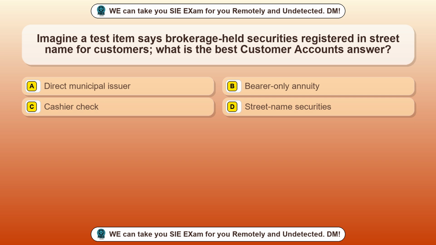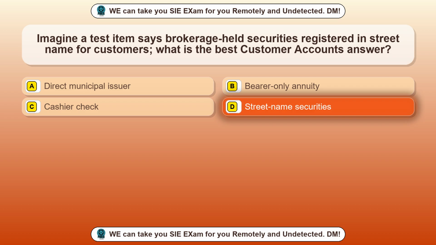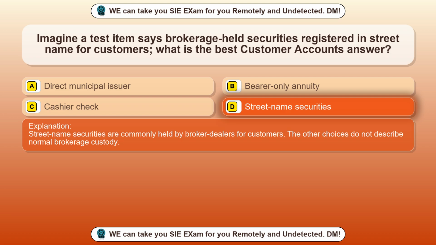Question 100. Imagine a test item says brokerage held securities registered in street name for customers. What is the best customer accounts answer? Option A, direct municipal issuer. Option B, bearer only annuity. Option C, cashier check. Option D, street name securities. The correct answer is option D, street name securities. Street name securities are commonly held by broker-dealers for customers. The other choices do not describe normal brokerage custody.